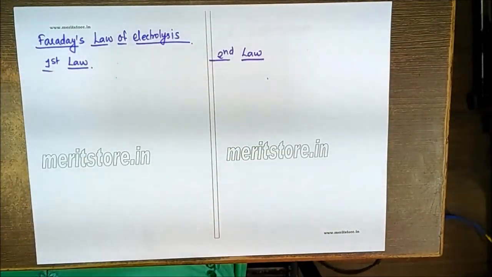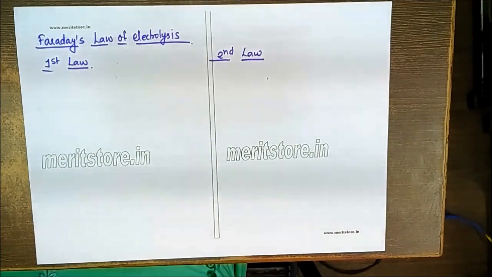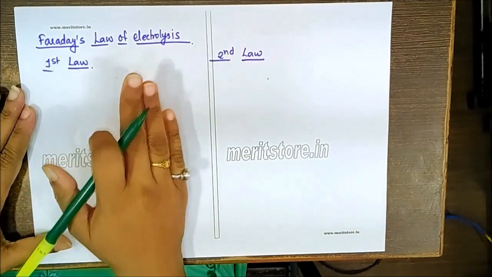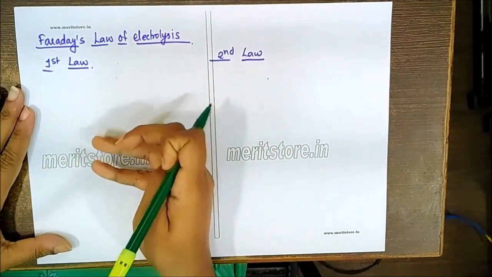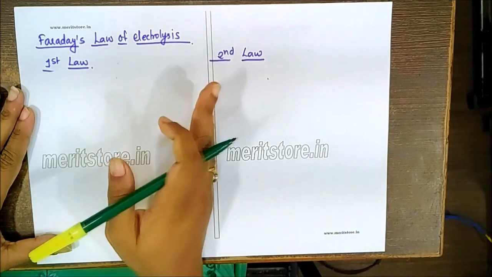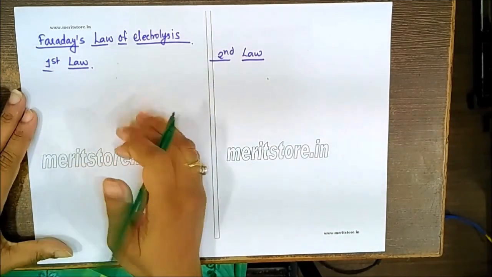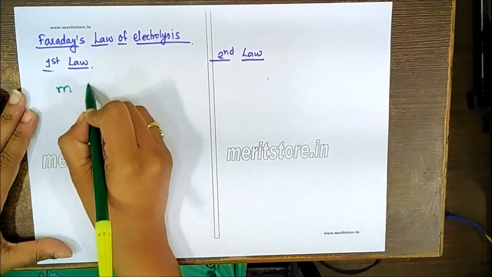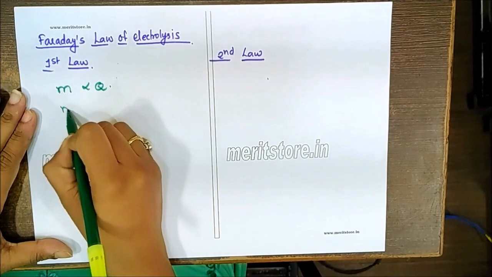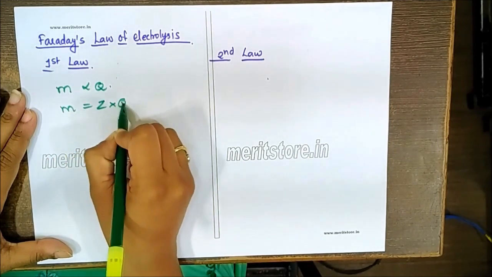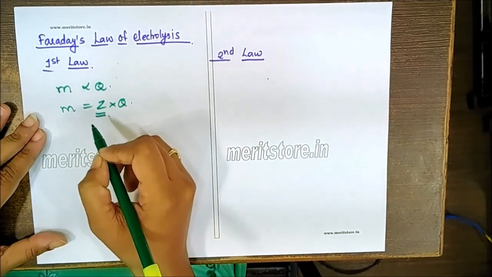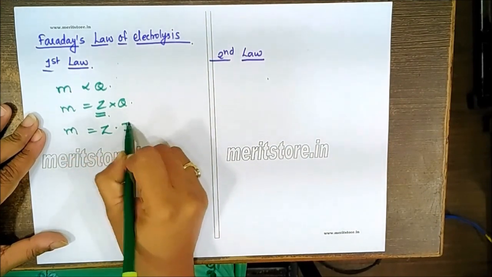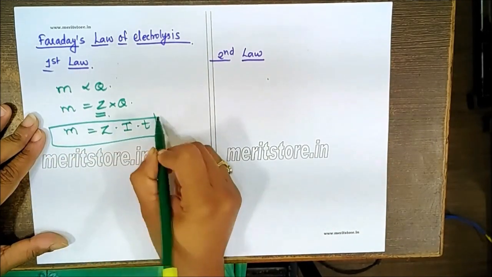Now the next important part from the MCQ point of view is Faraday's laws of electrolysis. The first law: the amount of a given product liberated at the electrode during electrolysis is directly proportional to the quantity of electricity passed. So we write this as the amount of substance deposited is directly proportional to Q. So m equals Z into Q, where Z is the electrochemical equivalent. So finally m equals Z into Q, and Q is I into t. So this is a formula we can use for calculation.